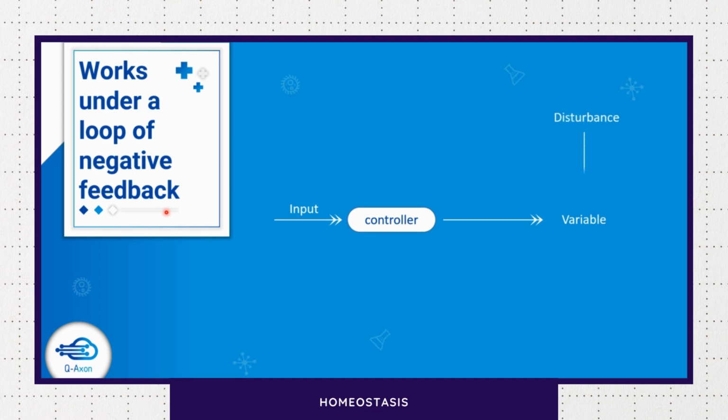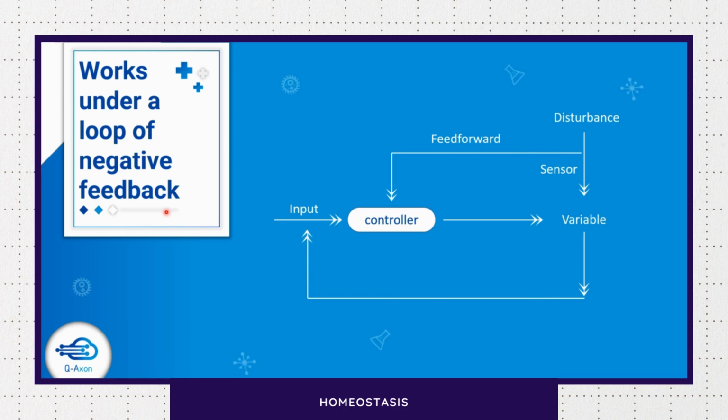So the input is fed into the controller and causes a change in the variable, and the disturbance is sent to the controller, but again this variable is being sent back as input to the controller. So this is the negative feedback loop under which the controller is acting. It acts as a check to know whether it is in the desired state or not.